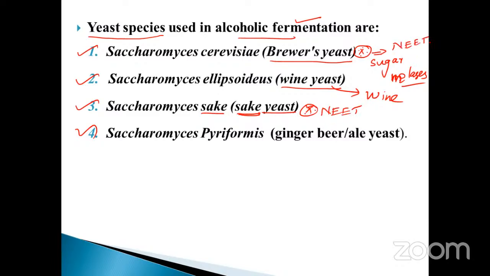Okay, it is also obtained from one of the plant substances. And the last one is called Saccharomyces pyriformis. It is also called ginger beer or ale yeast. See the name, ginger beer, and also ale yeast. These are the four types of yeast also used for the alcohol fermentation process by the industries.